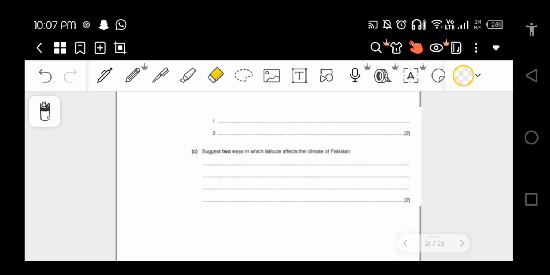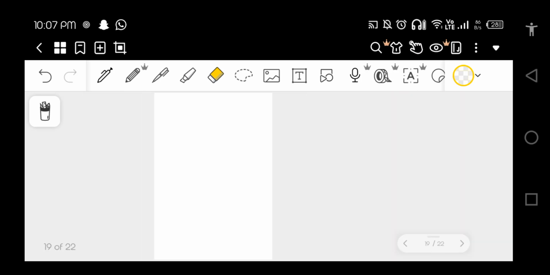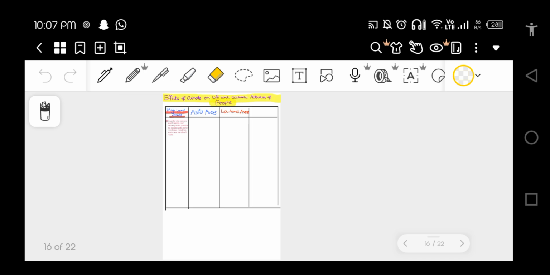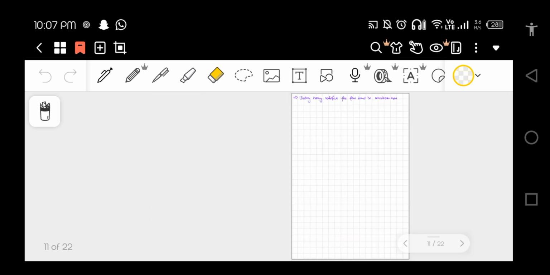There are two ways in which latitude affects the climate of Pakistan. Now, what is latitudinal effect? Let me show you guys. I guess I have this slide with me right now. Let me show you all what is a latitudinal effect.